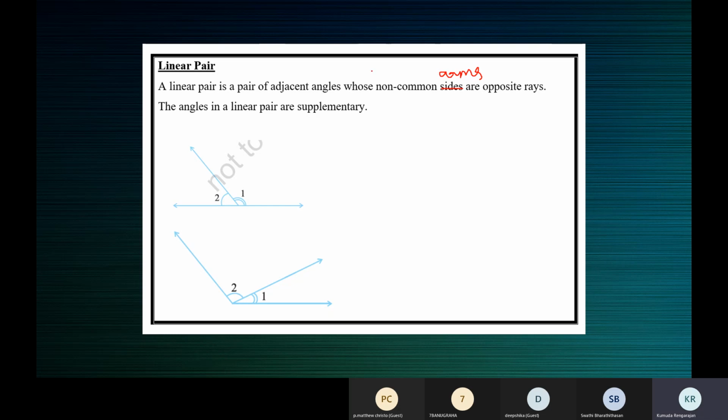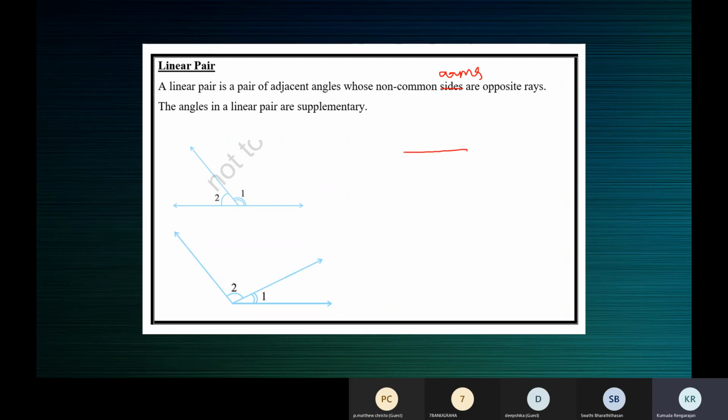So see here, the definition is easy. A linear pair is a pair of adjacent angles. They must be adjacent angles. That's the first condition. If you say that this is a linear pair, they must be adjacent angles whose non-common arms are opposite rays.